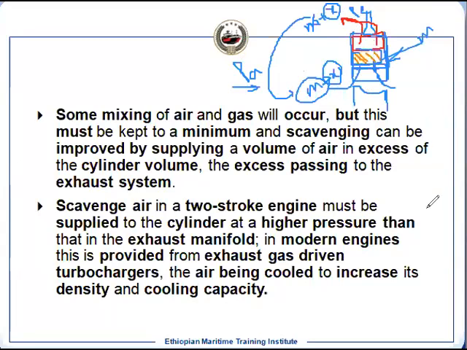It means your air pressure has to be higher than your exhaust pressure. And our engine is a turbocharged engine, which is a supercharged engine, so we use turbocharging for the supercharging. This is driven by the exhaust gas turbine, the turbocharger.